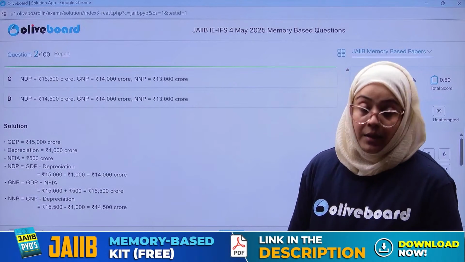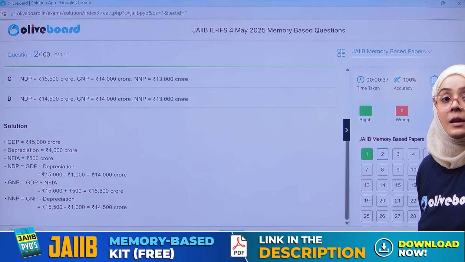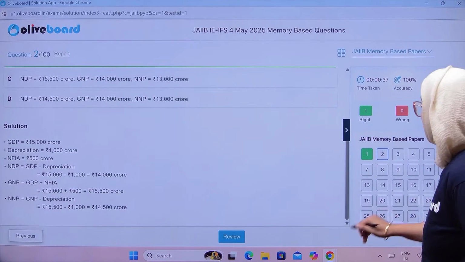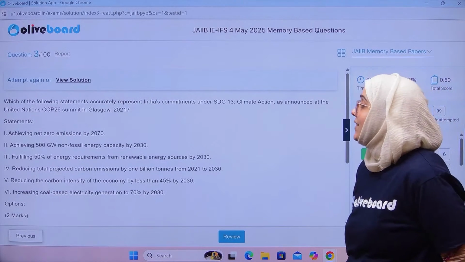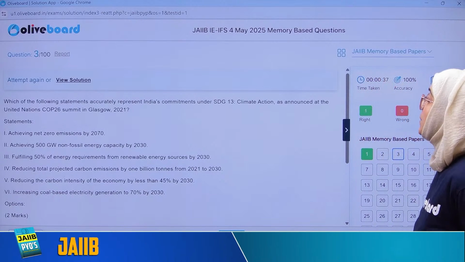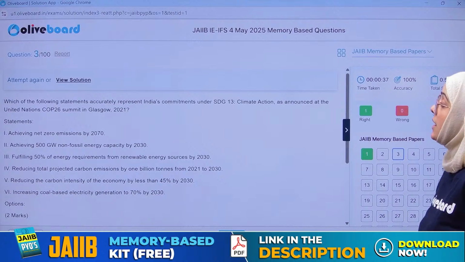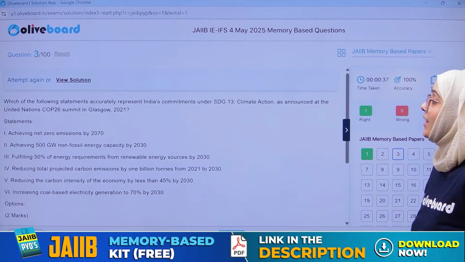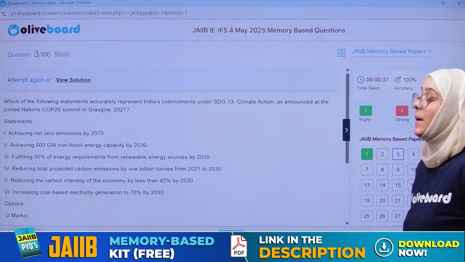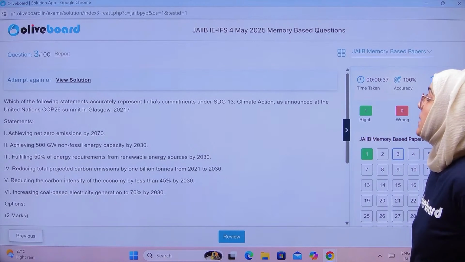Clear, everyone? Done? Okay. So next, can we go to the next? Which of the following statements represents India's commitment under Sustainable Development Goal 13, climate action, as announced in the United Nations Conference of Parties 26 summit in Glasgow in 2021? You have to tell me which of the following statements is correct.